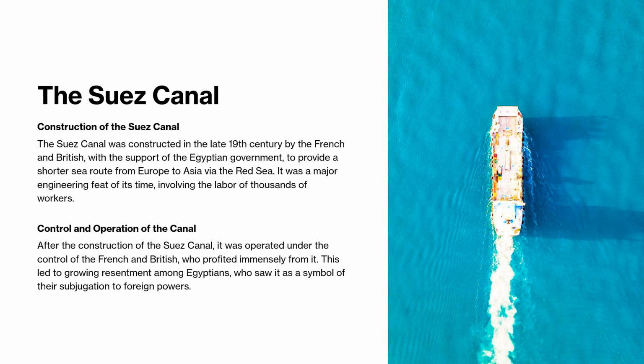Control and operation of the canal. After the construction of the Suez Canal, it was operated under the control of the French and British, who profited immensely from it. This led to resentment among Egyptians, who saw it as a symbol of their subjugation to foreign powers.